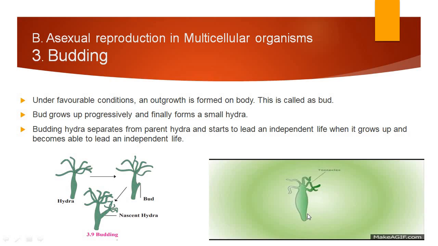This is called the bud. This bud will get nutrition from the parent Hydra, and once it gets completely developed, this bud gets separated and the new Hydra is produced. So in this way, from the parent Hydra, two Hydras are produced. This is called the budding process.